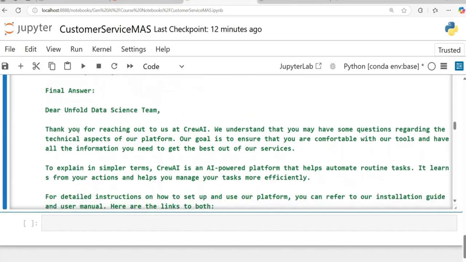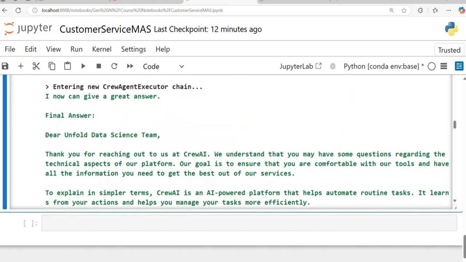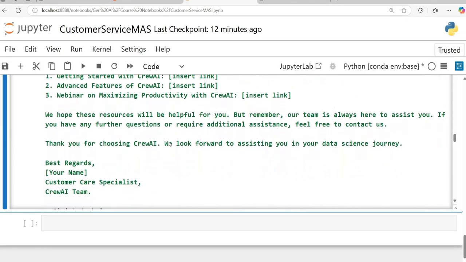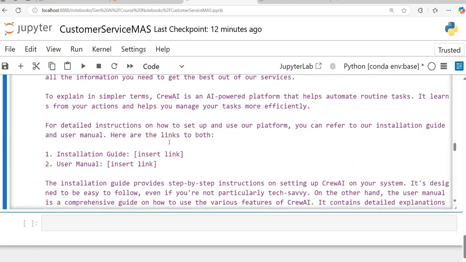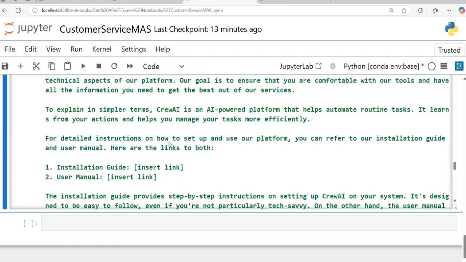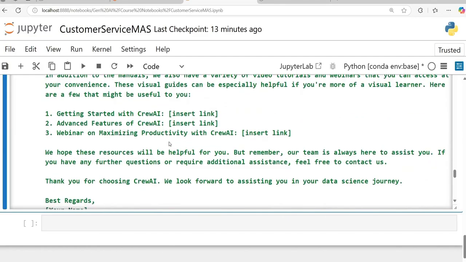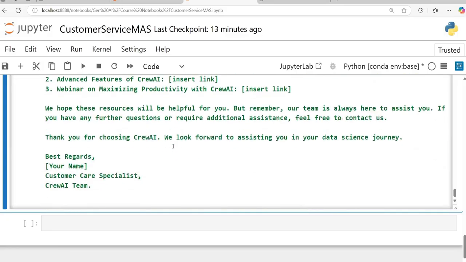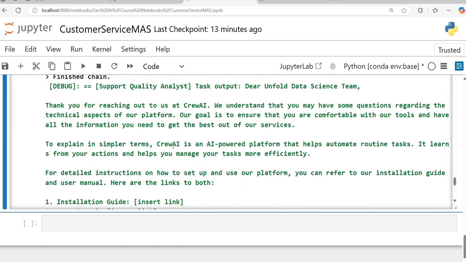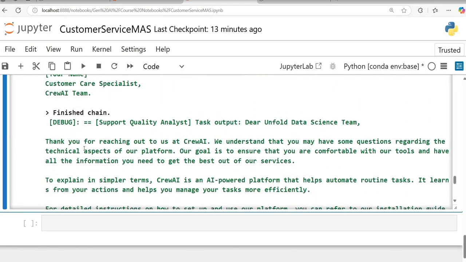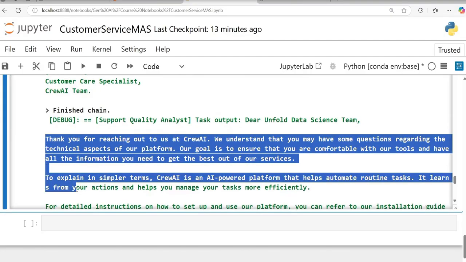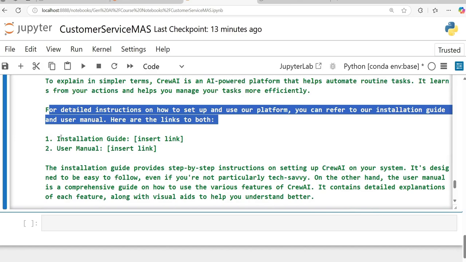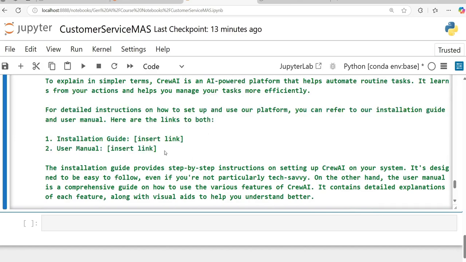And then if you can see, the final answer looks properly like an email. Dear Unfold Data Science team, this is the installation guide, Crew, some links. So obviously all the links are not here, but the idea is to get an understanding of how these two agents are talking and working together. Okay, so if you see, this is my final response coming, finished chain. Thank you for reaching out to Crew AI. We understand. To explain in simple terms, it is talking about the Crew AI installation guide. Here are the links. So it is not able to give the link, but let's ignore that for now.